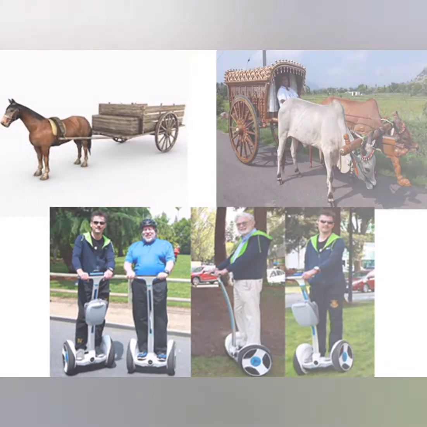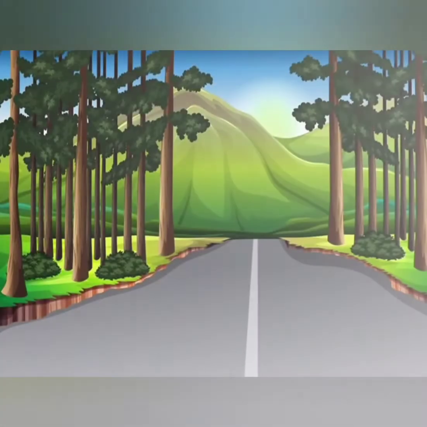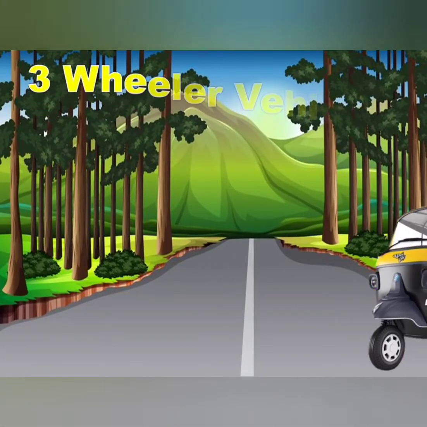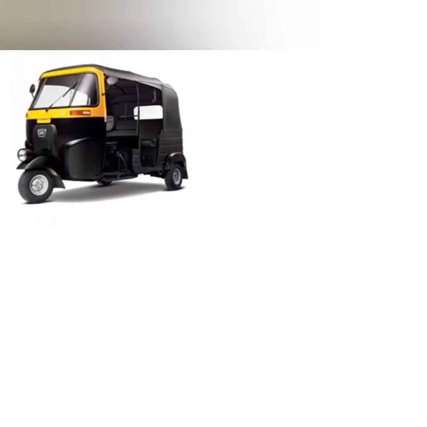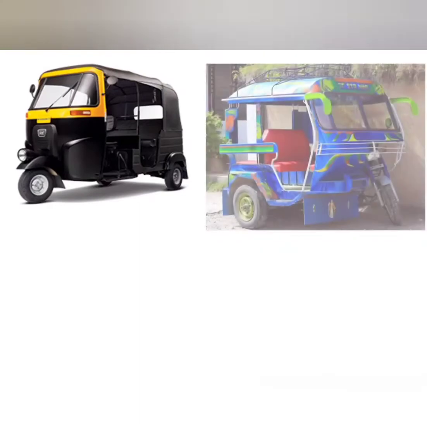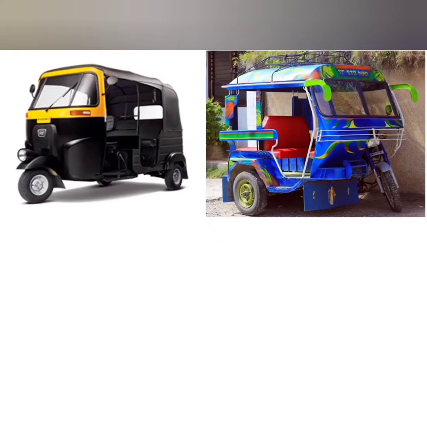Now let's go and see the 3-wheeler vehicles. So in this, which vehicles will come? Yes, the very first vehicle which will come under this is the auto rickshaw. As we all know, it has got 3 wheels, 1 in the front, 2 behind. In the same way, we have something which is called the motor rickshaw, where one side there is a motorbike and an extension is put which has 1 wheel. Therefore, there are 3 wheels in this motor rickshaw.